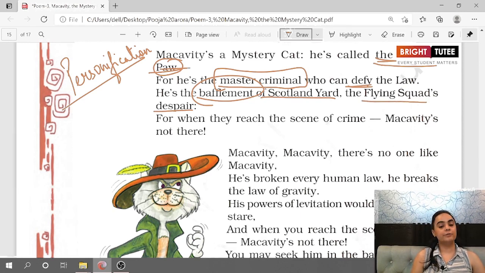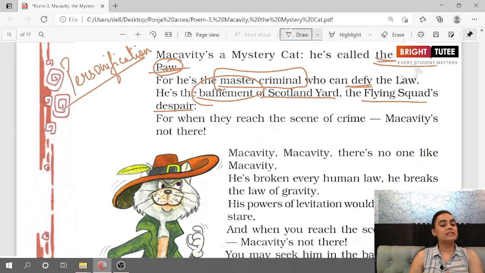Flying squad refers to that group of policemen who can reach the area of crime in a jiffy. They can be very quick. The moment they get a call, they're always on their toes in their police vehicle, waiting to be informed. At the moment they are informed, they very quickly reach the spot where some crime has been committed.